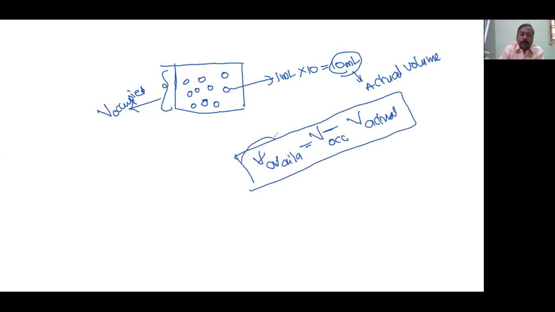Actually in PV equals nRT, we should substitute V available. But what we are substituting is the 2 liter container volume directly. That is the mistake in the ideal gas equation. So we will make the correction, and you will understand why that correction is needed. Okay, let's see the next slide.